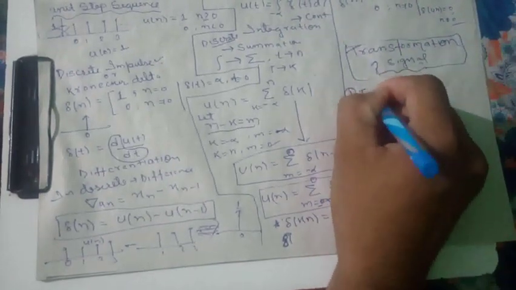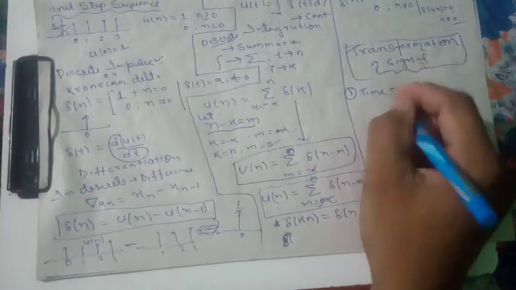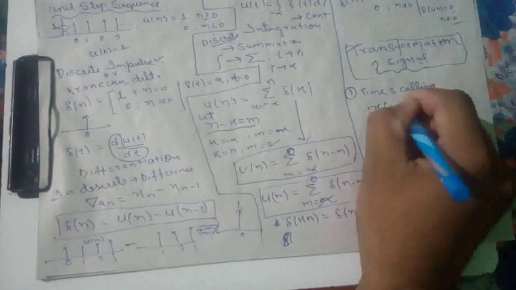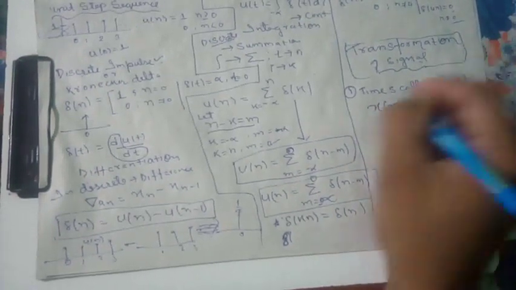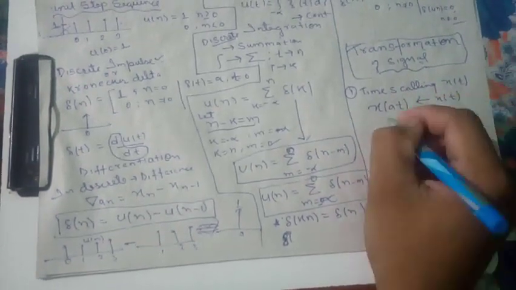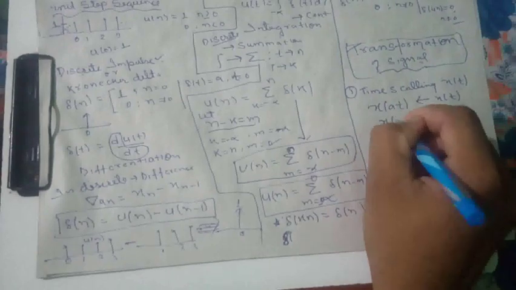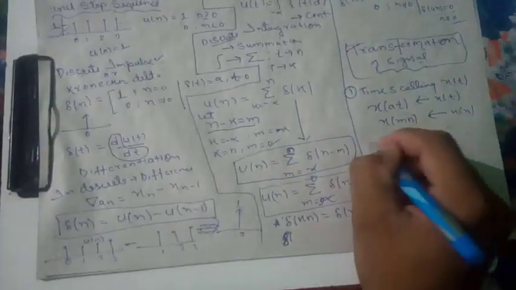One is time scaling, like x of t to x of at, or for discrete, x of n.